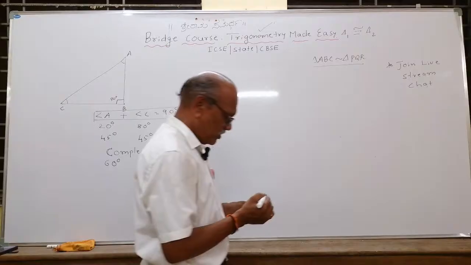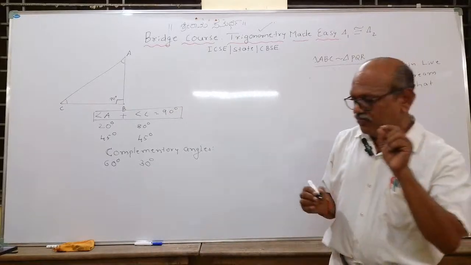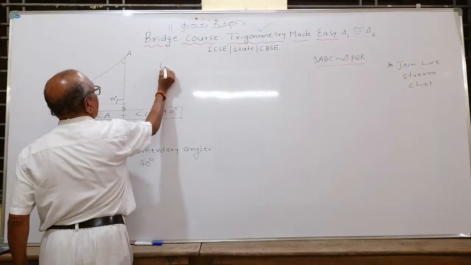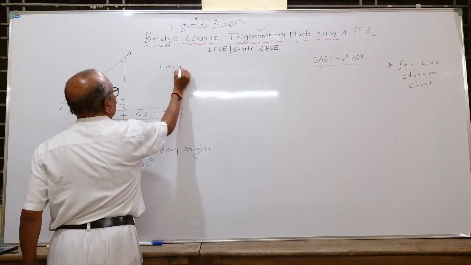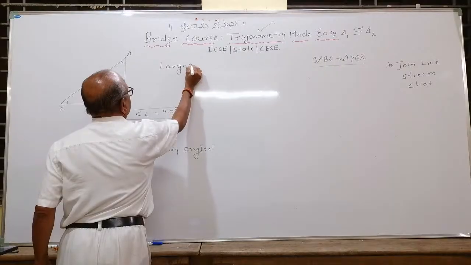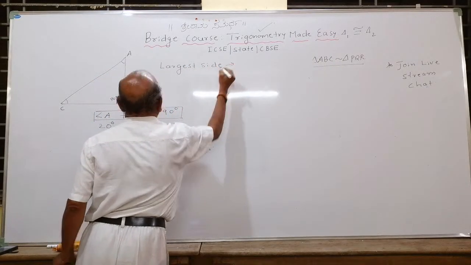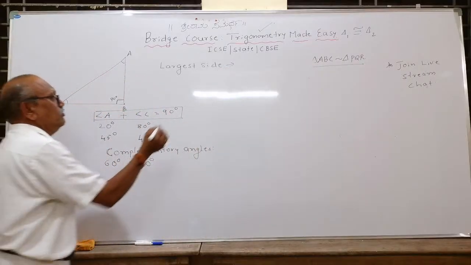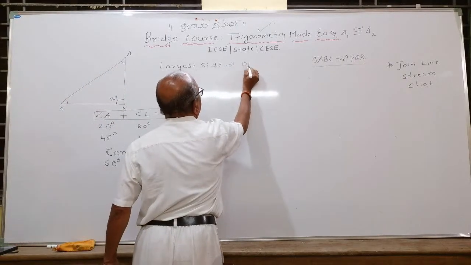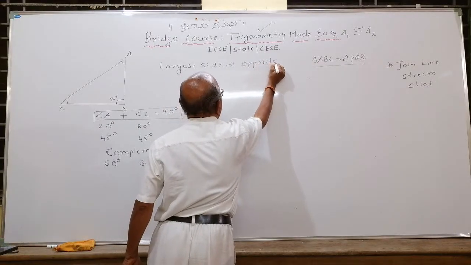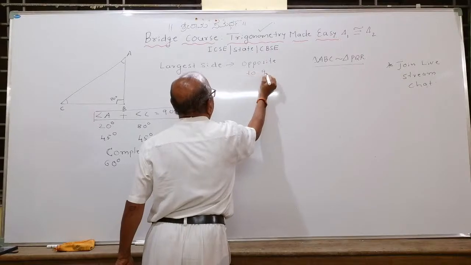90 degree. Okay. Now, first of all, you have to identify which is the largest side of a right angle triangle. The largest side of a right angle triangle will always be opposite to 90 degree. Remember, opposite to 90 degree.